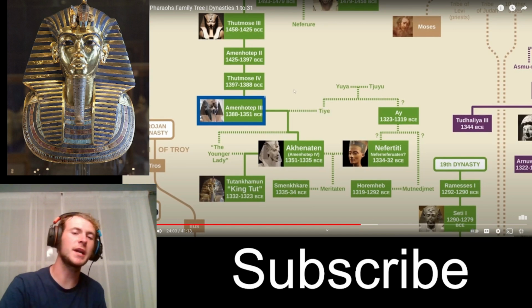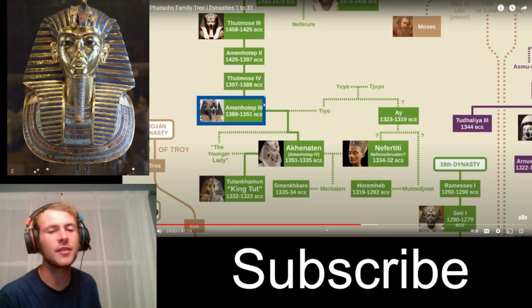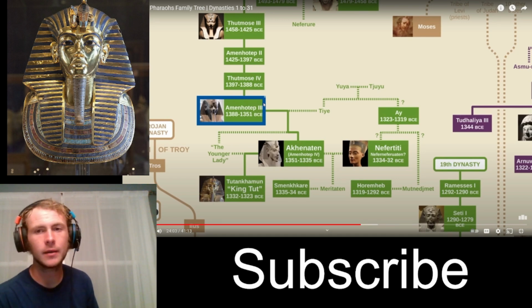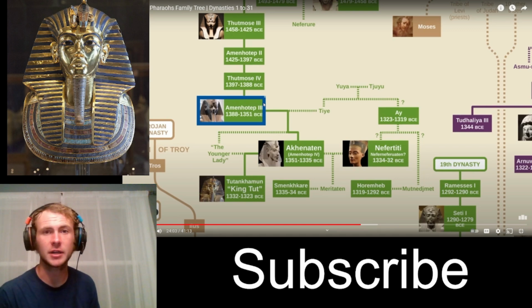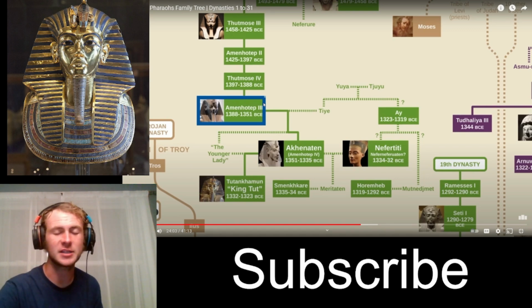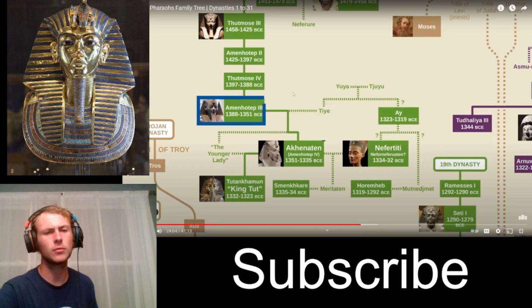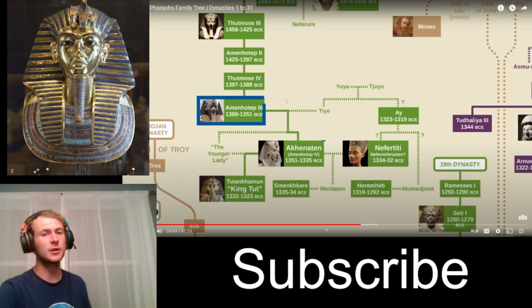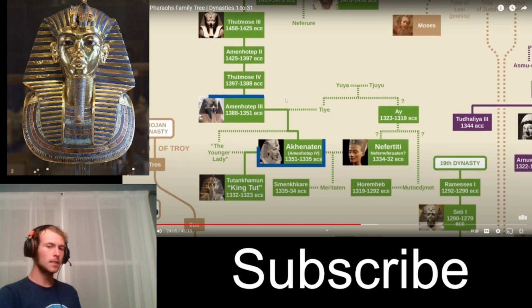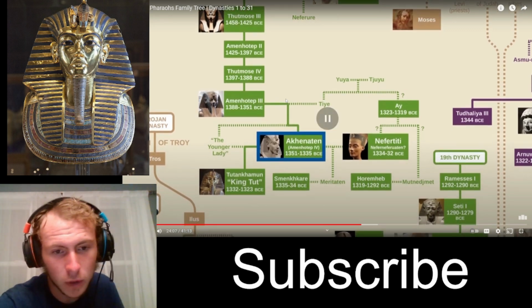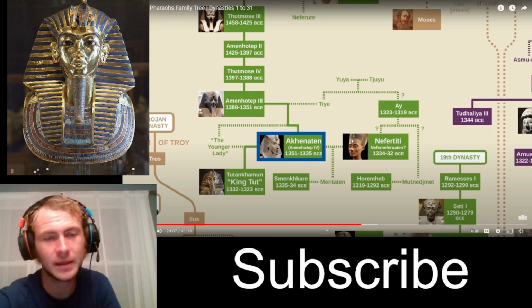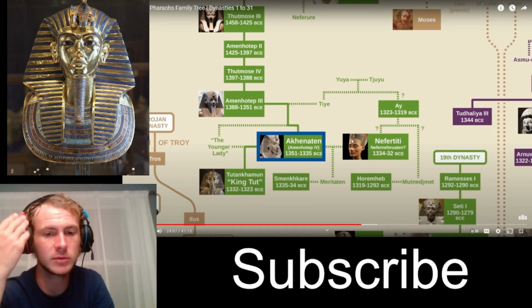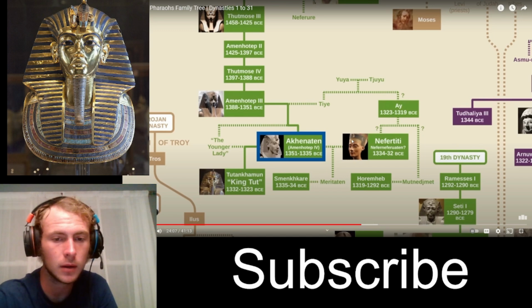Next came Amenhotep III, also known as Amenhotep the Great, who presided over the apex of ancient Egyptian art and culture. What's interesting is, I just read an article this morning, they just found some information about Amenhotep III that was in some body of water, like they just uncovered it the other day, so that's kind of interesting. He might have something new to report on Amenhotep III. He was actually on the throne for quite a while, 30 plus years. He was followed by his controversial son Akhenaten. Which, all these pharaohs did live, like the average lifespan for an Egyptian person was probably 35, 40 years old.